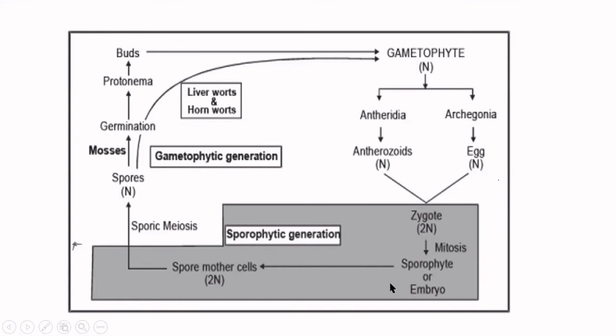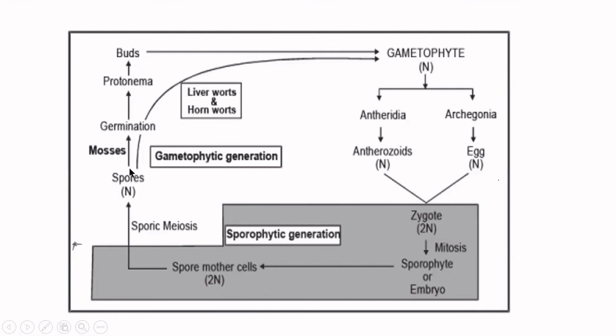Inside the sporophyte, you will have the spore mother cells, which are diploid, and they will undergo meiotic division to liberate the spores, which are haploid. So from the zygote to the spore mother cell is called the sporophytic generation: zygote, sporophyte, spore mother cells. From the spores, they will germinate to give rise to the gametophytic body: protonema, buds, and the gametophyte.